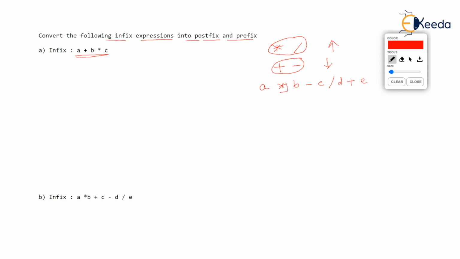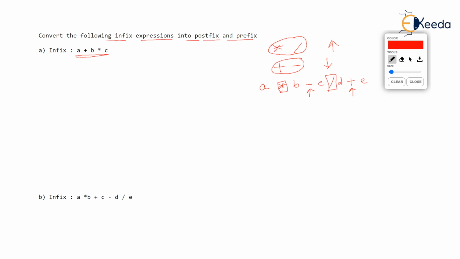multiplication and division have high priority. Then subtraction and addition. But multiplication and division have equal priority. Although both their priorities are higher, they have equal priority and both appear in the expression.